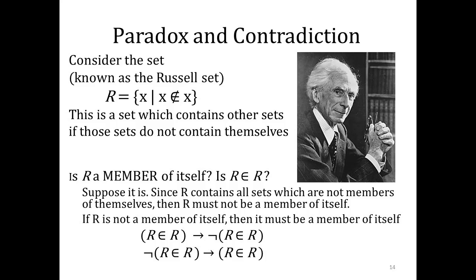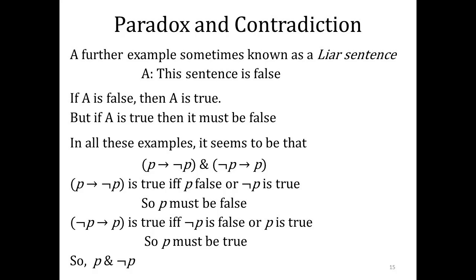Don't worry too much about this. If you've never seen set theory before, don't worry. I'm just going to make a point here about contradiction. So this is maybe a more simple example. A, where A is a simple statement that says this sentence is false, or A is false. If it's false, it must be true. And if it's true, it must be false. So if I think this is a true statement, then it must be a false statement. And if it's a false statement, it must be a true statement.